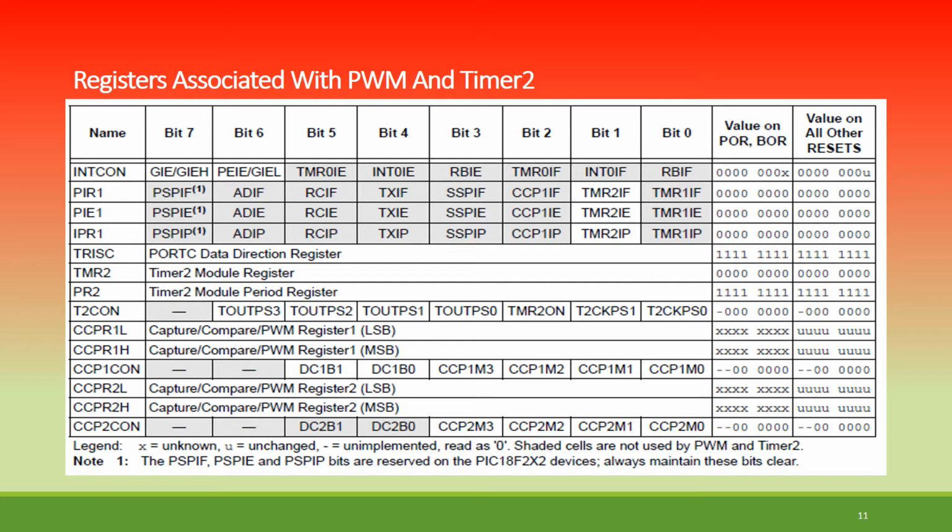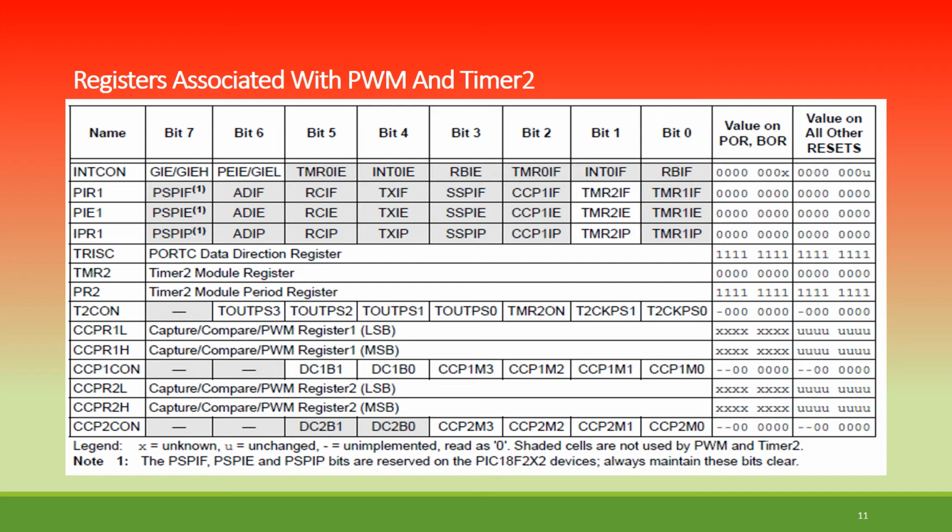In general, whenever PWM is used, these are the registers involved. First one is INTCON: GIE, GIEH, PEIE, GIEL, TMR0IE, INT0IE, RBIE, TMR0IF, INT0IF, and RBIF. None is required here, all of them are set to 0. PIR1: PSPIF, ADIF, RCIF, TXIF, SSPIF, CCP1IF, TMR2IF, and TMR1IF. PIE1: PSPIE, ADIE, RCIE, TXIE, SSPIE, CCP1IE, TMR2IE, and TMR1IE. So both of them are required. Then IPR1.